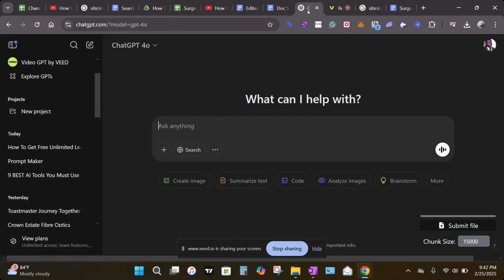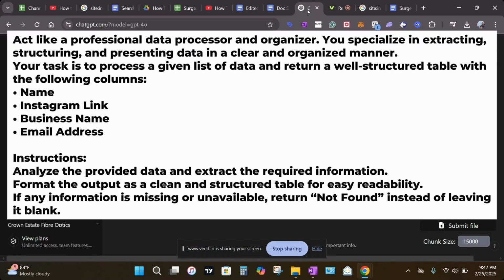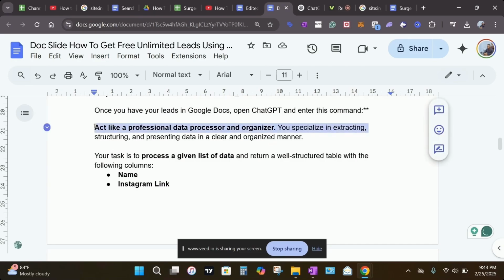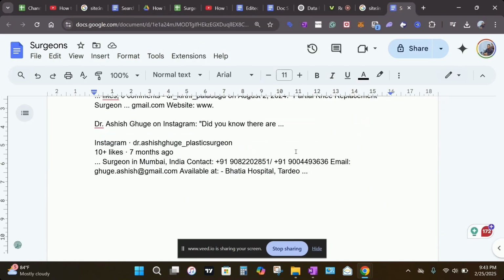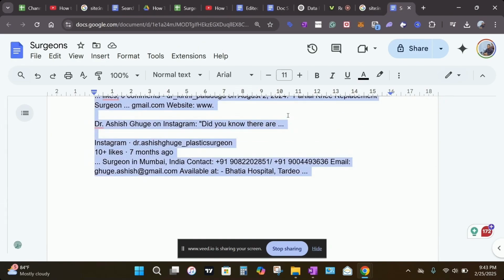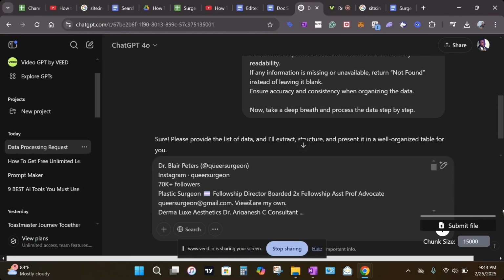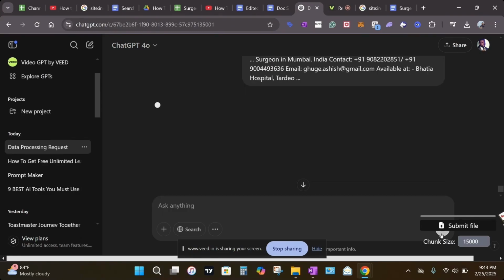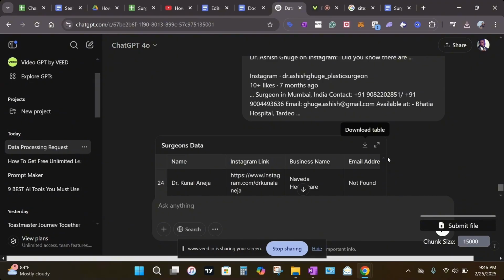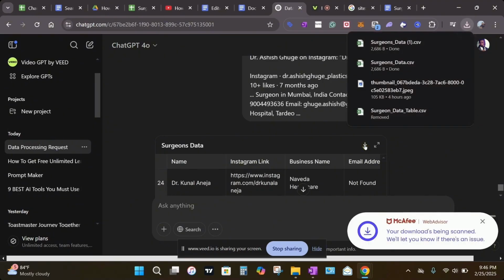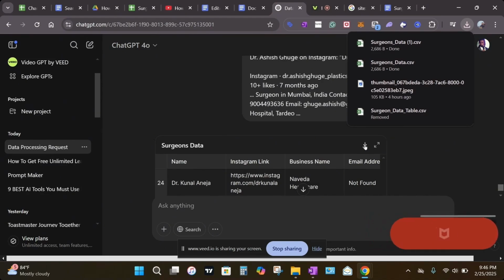Once you have enough leads in your Google Doc, open ChatGPT and enter this command. Don't worry, I'll add this prompt to the description of this video so you always have it. Here's our prompt. Then we go to our Google Doc and copy our leads and paste it into ChatGPT and let ChatGPT do its magic. Now, depending on the version of ChatGPT you're using, you just go here and download this Excel document and it saves to your computer.